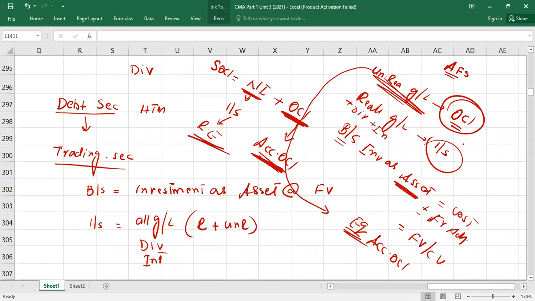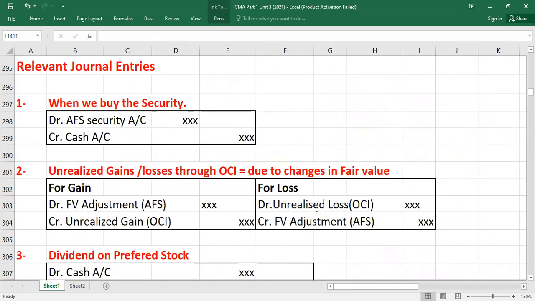If it is not clear, no worry, I'm going to do the example with you and see how things are going to work. And I will follow the same sketch which I have written here. Okay, here we go. First, relevant entries. We can also go through these same entries. Entries are the same as we discussed previously, right? So we can go through with the help of example.